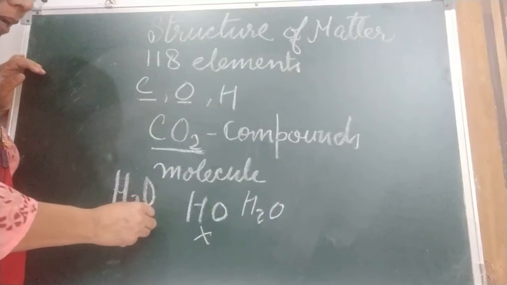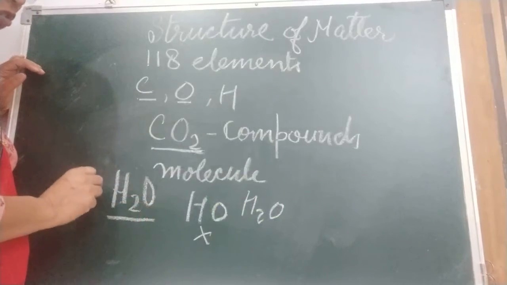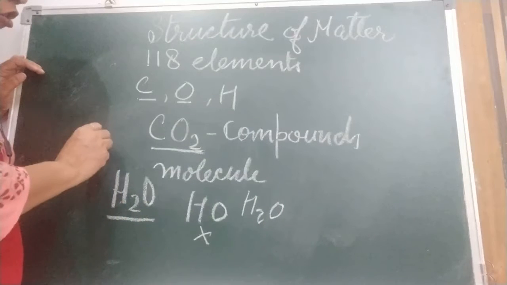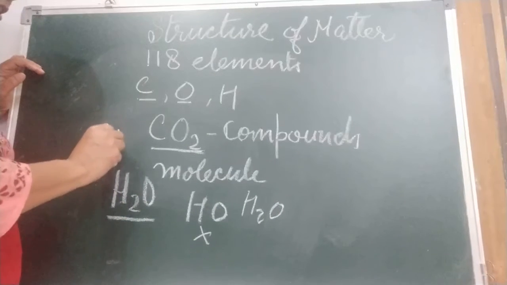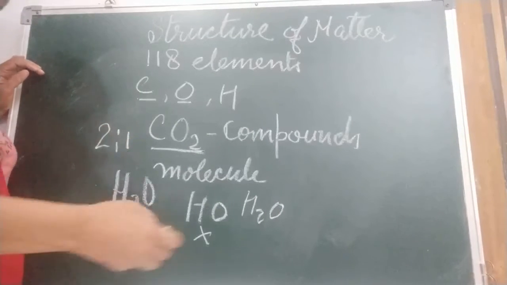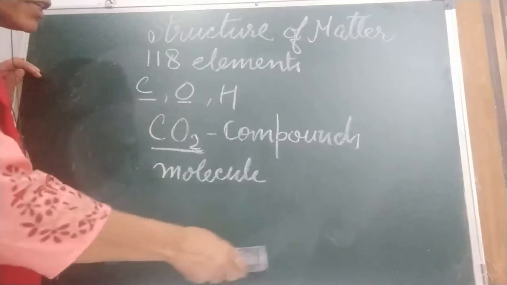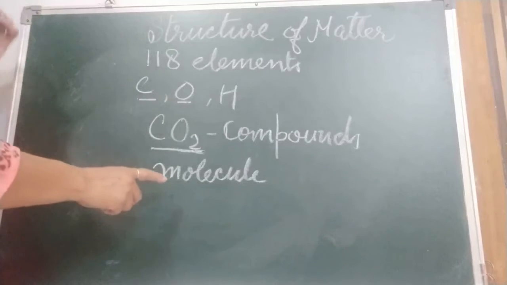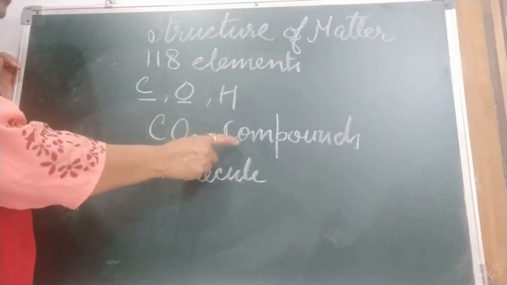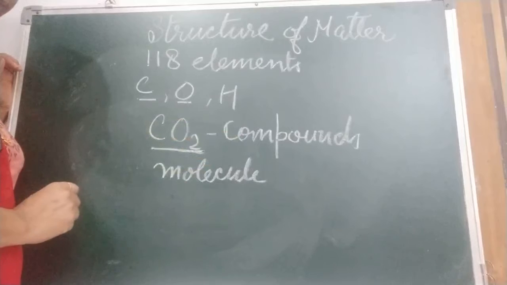Because the chemical composition is fixed: ratio of hydrogen is 2 and ratio of oxygen is 1. Okay. So, as I told you, pure, the smallest particle of this compound is molecule.